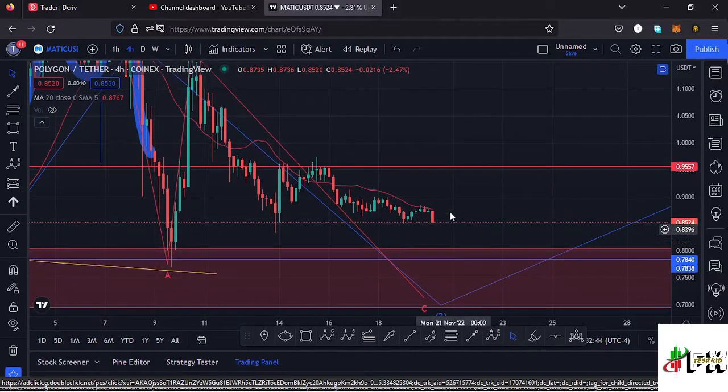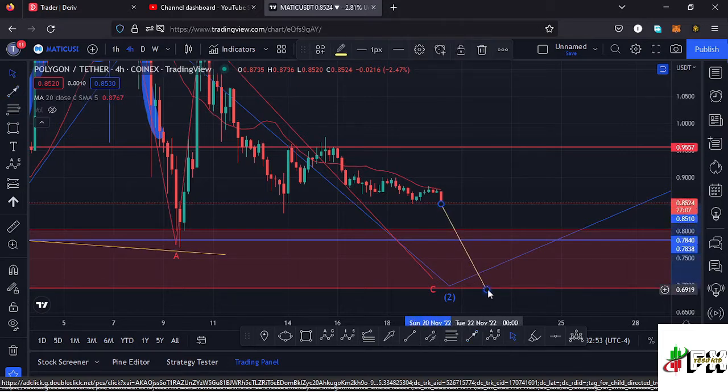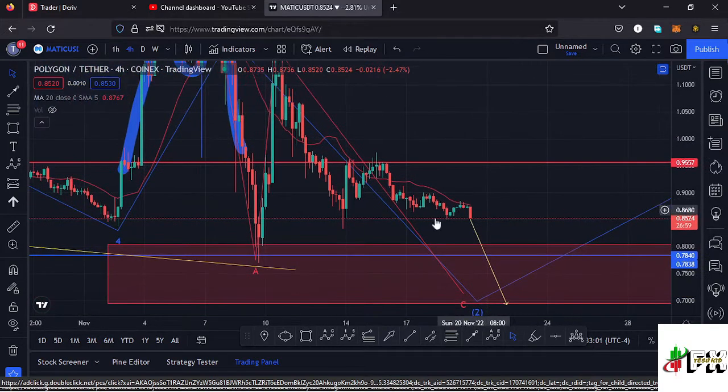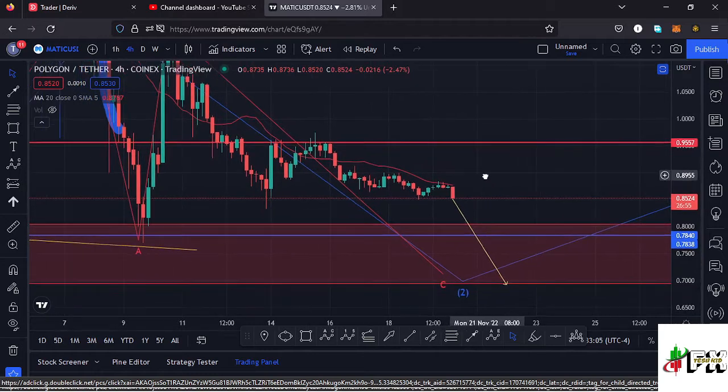we are going to continue seeing lower prices get into this red target area between the $0.8 mark and the $0.69 mark, and once we make the low for that higher Elliott wave count 2, then we can expect an impulsive movement to the upper side in the formation of a higher Elliott wave count 3. And for now, here on the 4-hour chart, you can see we are trading below the 20-day MA, which is now acting as resistance. We are also trading below the key area of resistance at around the $0.95 mark.